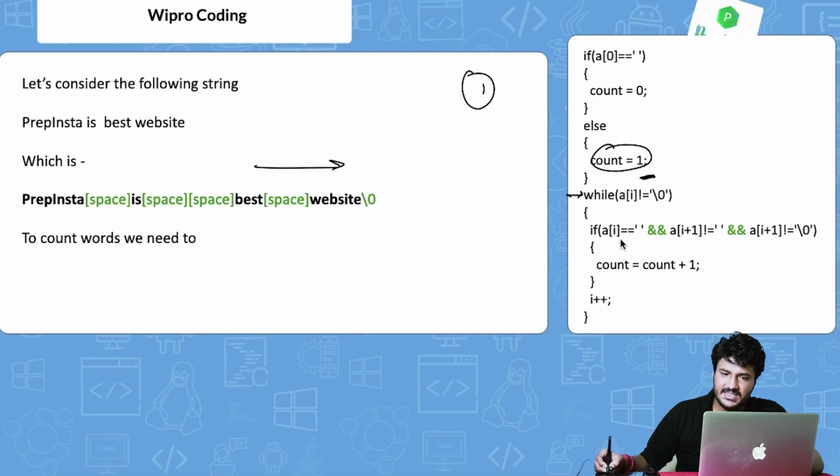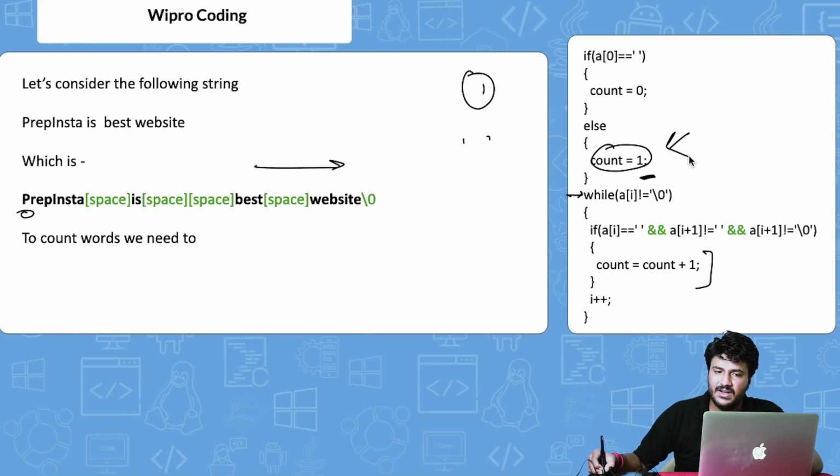Now it says, if a of i, where initially i is 0, is equal to space, which is not true, then count is equal to count plus 1. Obviously the count will not increase as of now, because we have already counted 1 here. It will not execute this if; it will go to i plus plus.